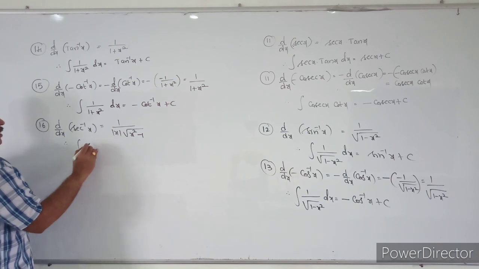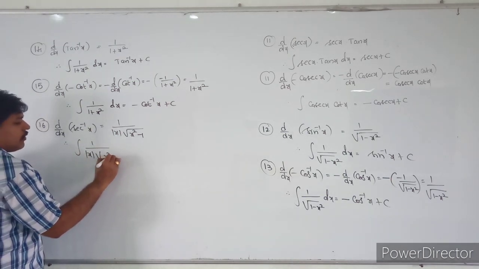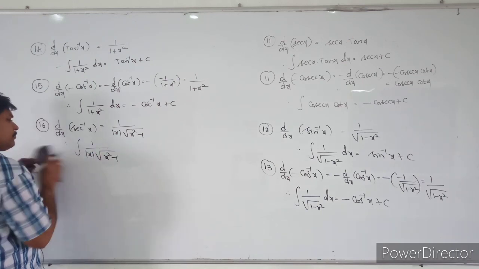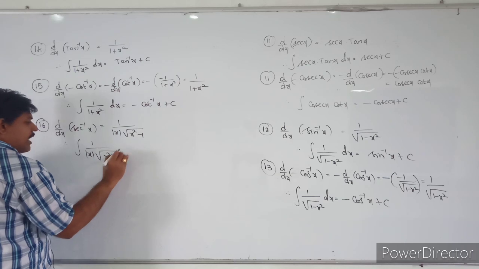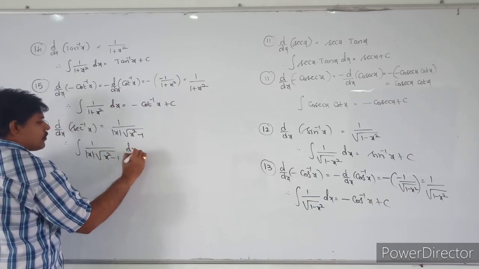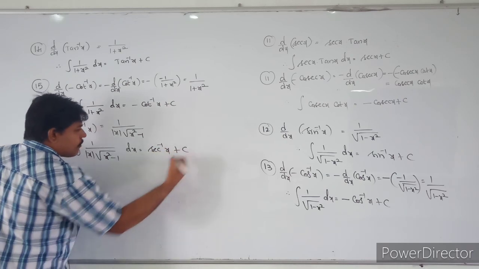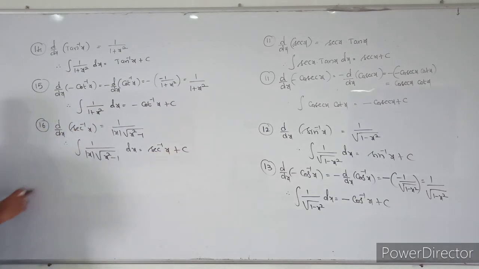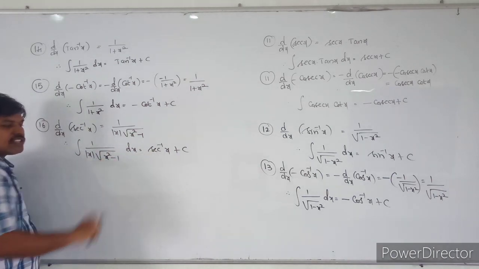Integral of 1 by mod x into root of x square minus 1 dx is equal to secant inverse x plus c.